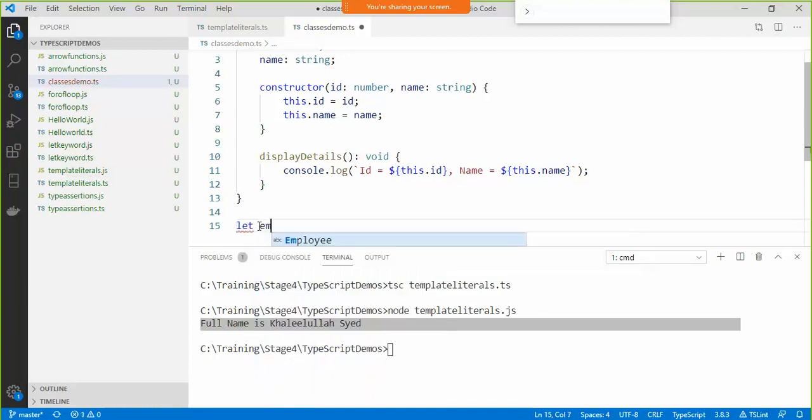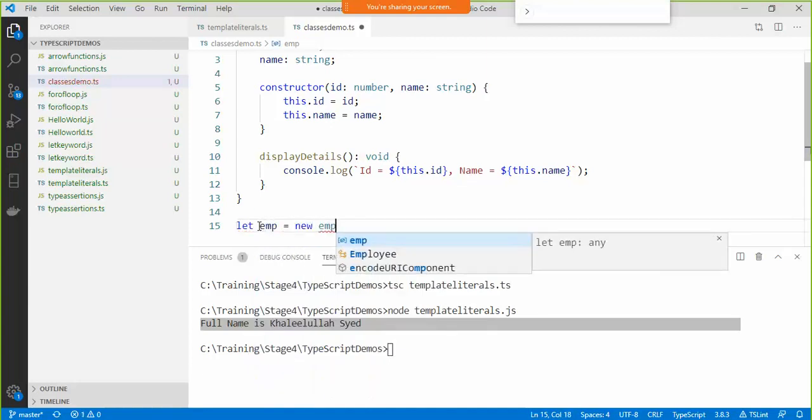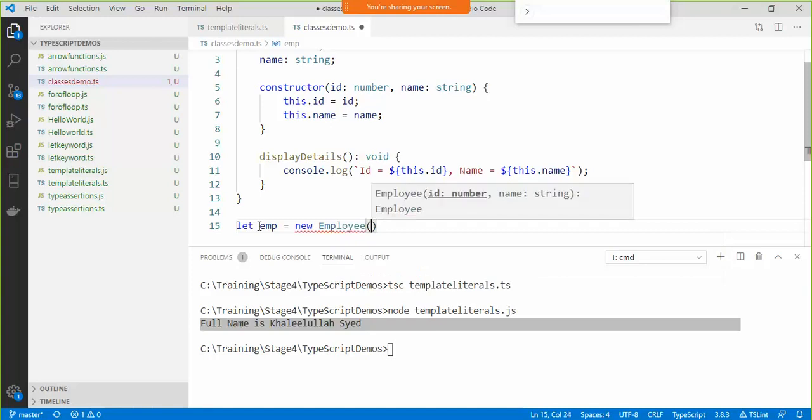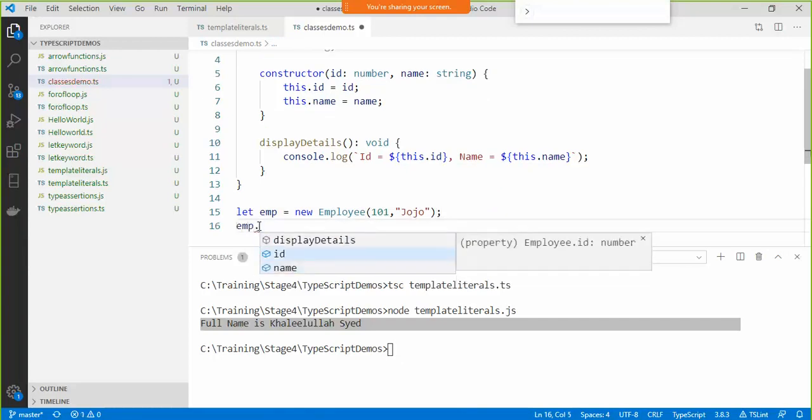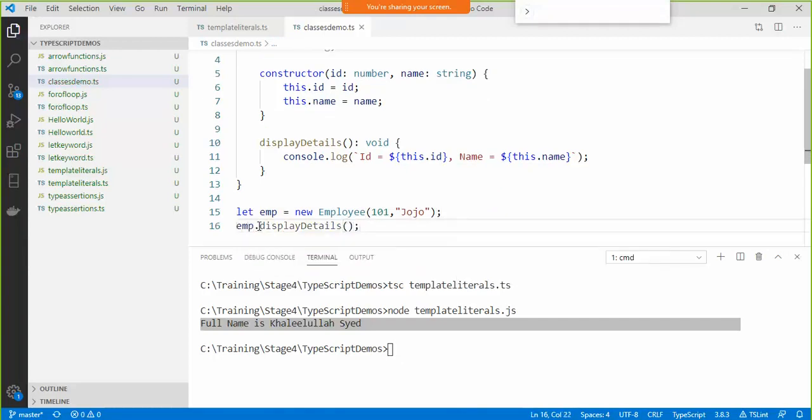I'll say let emp equals new Employee and assign the values of id and name. Say id is 101 and name is going to be Jojo. And now I can say emp.displayDetails, so printing out all the details of that employee.